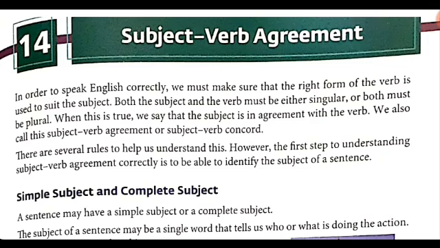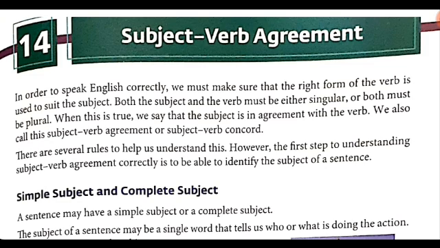Let us start with the 14th chapter, Subject Verb Agreement. Now, in order to speak English correctly, we must make sure that the right form of the verb is suited to the subject. Both the subject and the verb must be either singular or both must be plural. When this is true, we say that the subject is in agreement with the verb. We also call it subject verb agreement or subject verb concord.